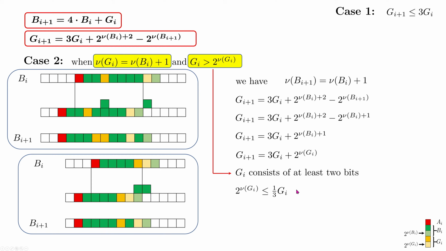If GI consists of at least 2 bits, it means that its lowest bit is less than or equal to 1/3 of its total value. From this, we can summarize this case: GI plus 1 is less than or equal to 3 and 1/3 of GI. This will conclude case 2.